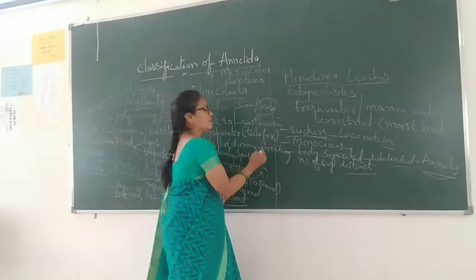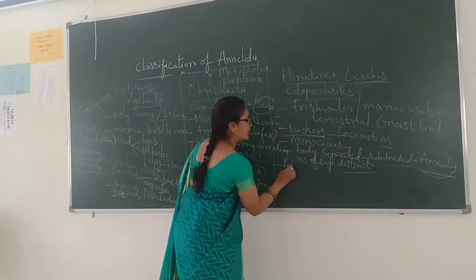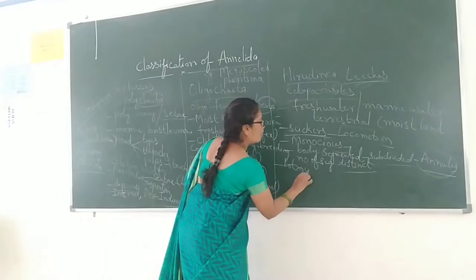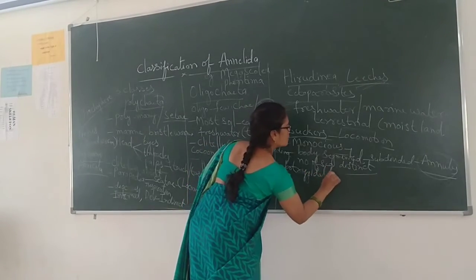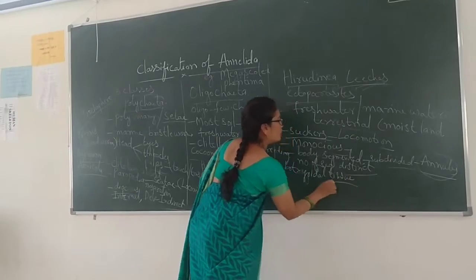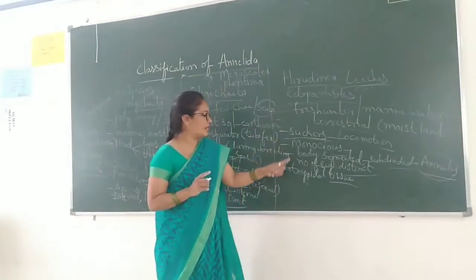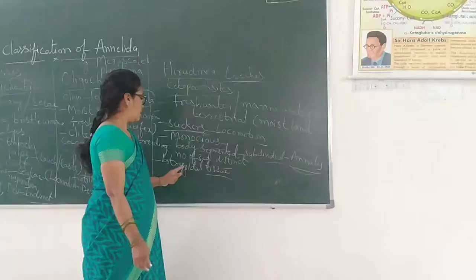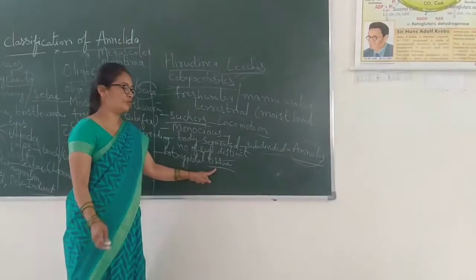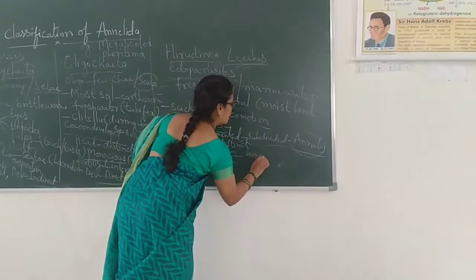In them, in the coelom, they contain botryoidal tissue. It is the special character of this Hirudinea. Botryoidal tissue is a special tissue that looks like a bunch of grapes.